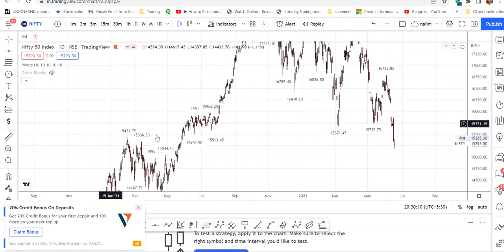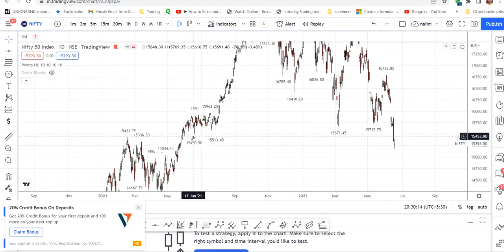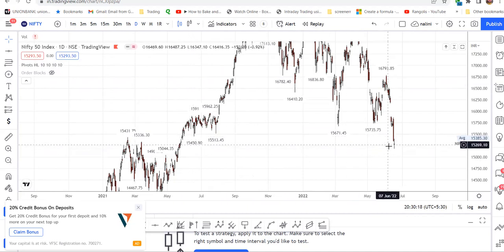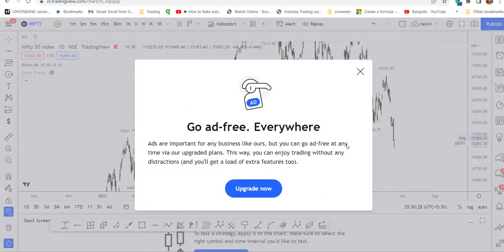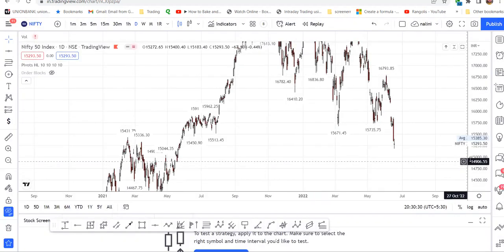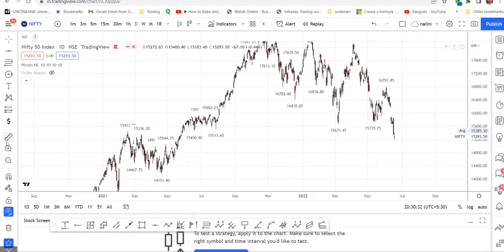and enable the pivots so that you will come to know the levels. 15,450, and it has gone past the below of the 15. It has touched the level of 15,183. Here in this area, there is a cluster of